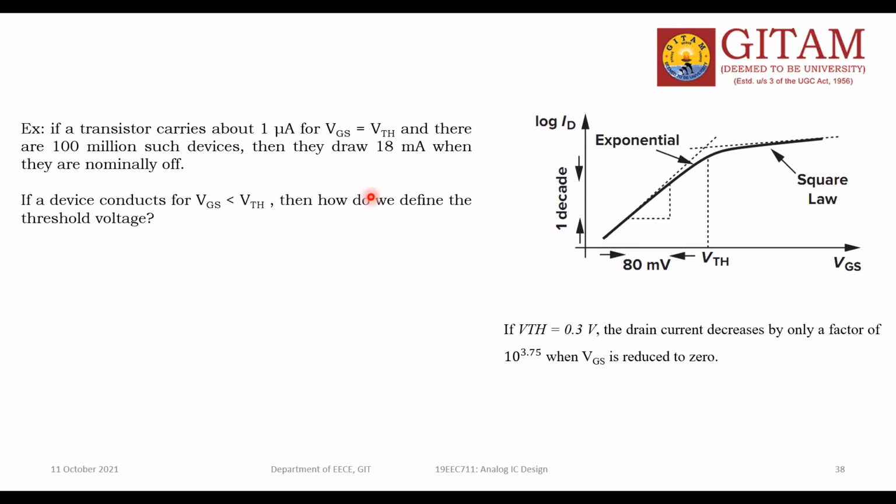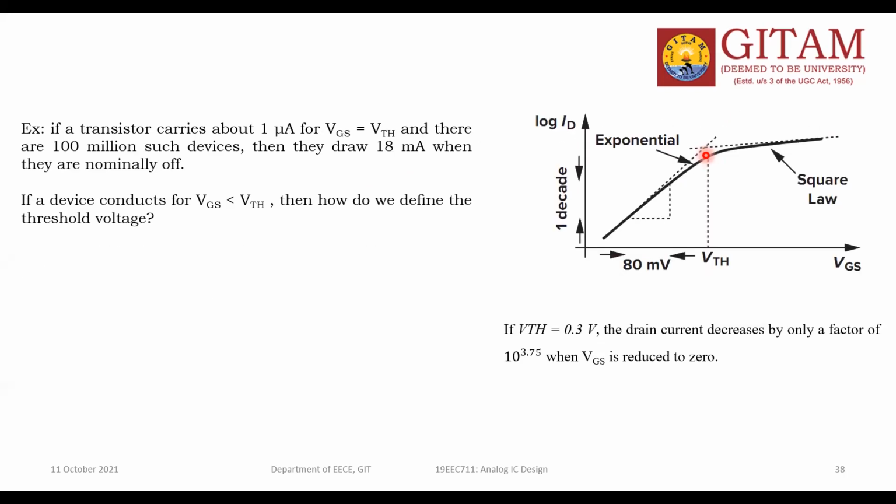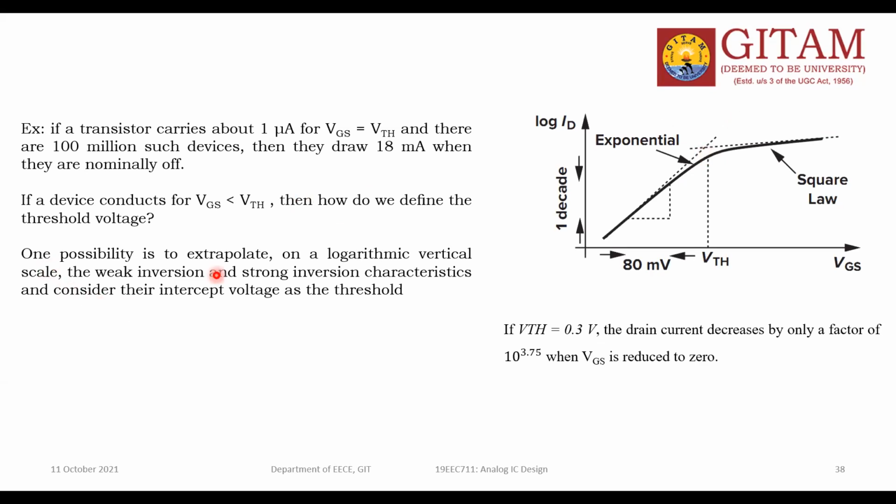So if the device conducts for VGS less than the VTH value, how can you define the threshold voltage? Already I told you, from the intersection point of the exponential and square law curves, the asymptotic curves, is the new definition of the threshold voltage for the device. One possibility explored is, on a logarithmic vector space, to take the weak inversion and strong inversion characteristics and consider their intercept voltage as the threshold. That is all.